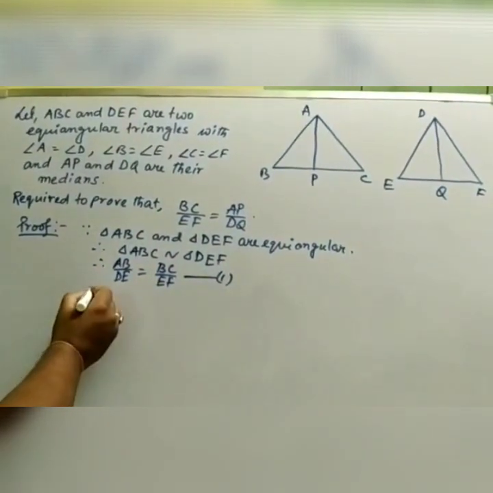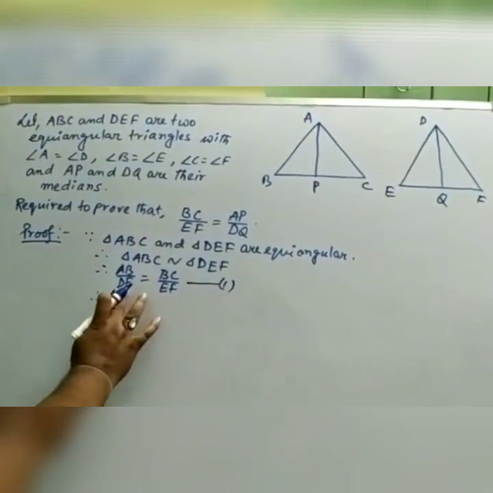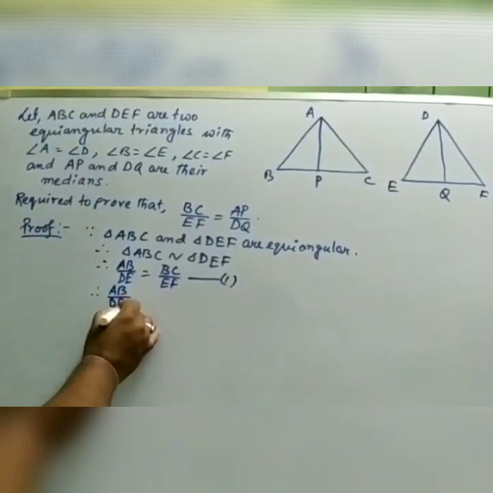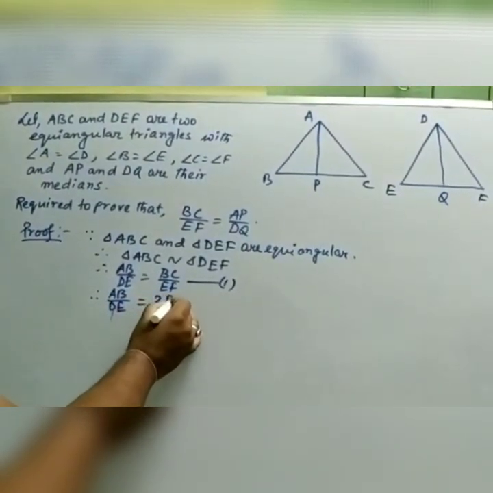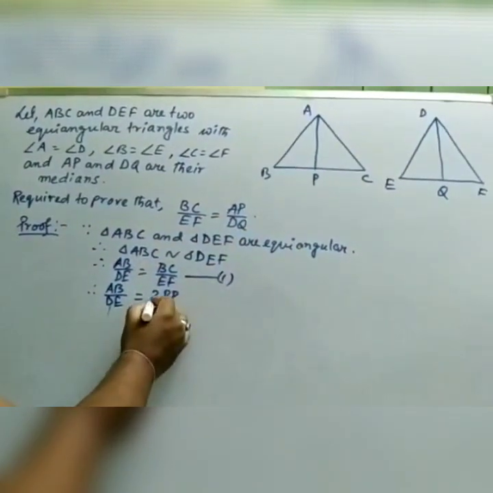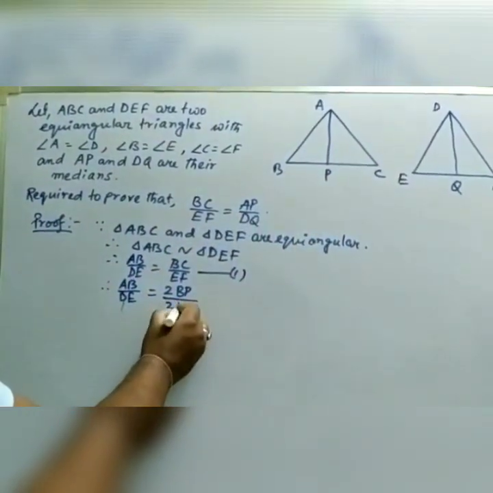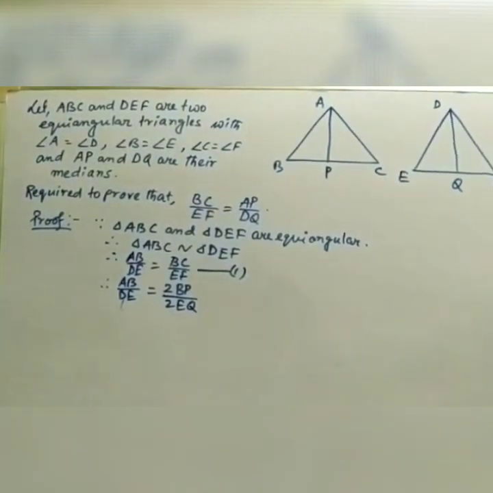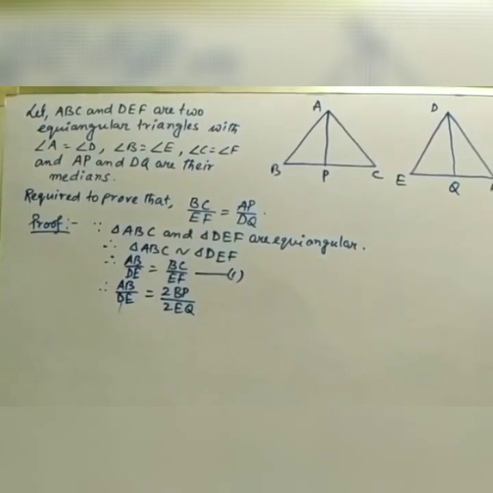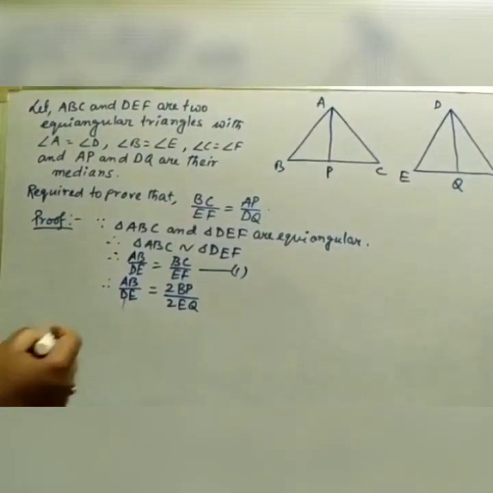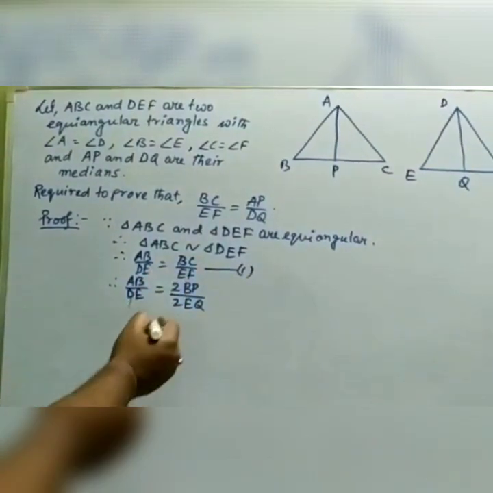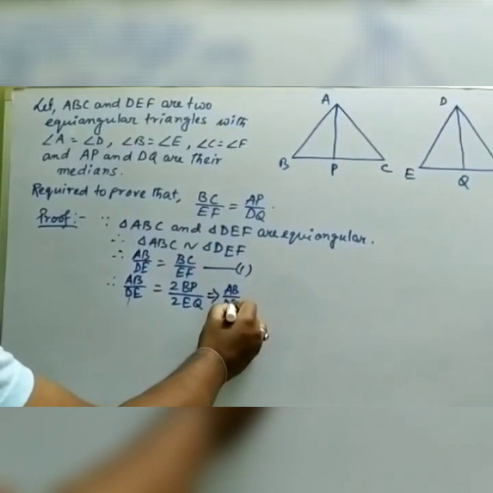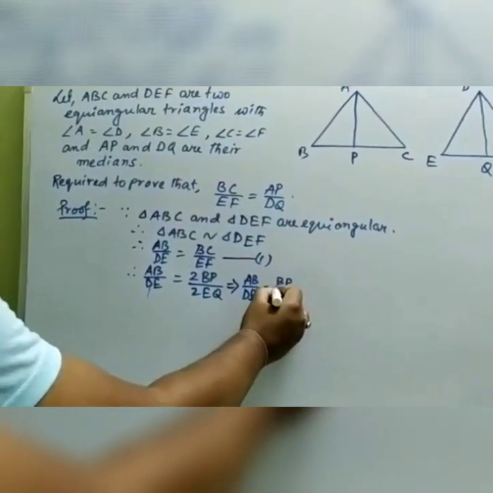So we can write AB by DE equals twice BP by twice EQ, because AP and DQ are the medians, so P and Q are the midpoints of BC and EF. Here both 2s will cancel, so it gives AB by DE equals BP by EQ.